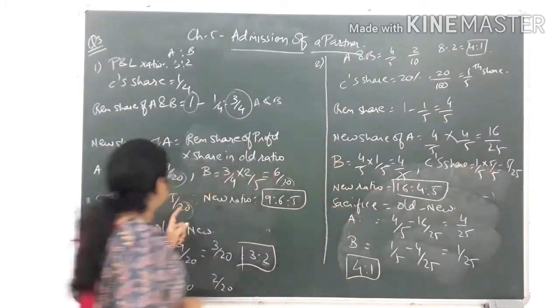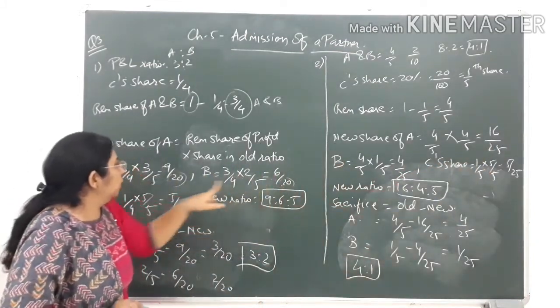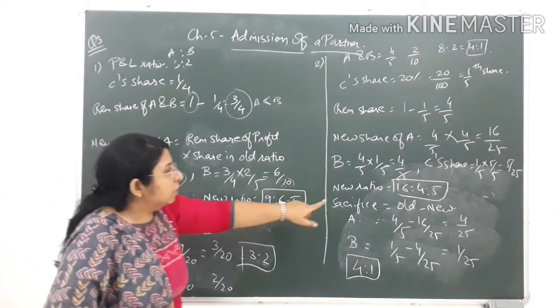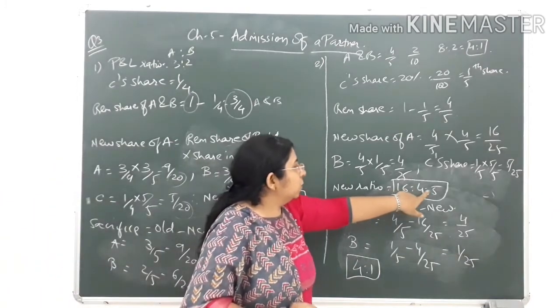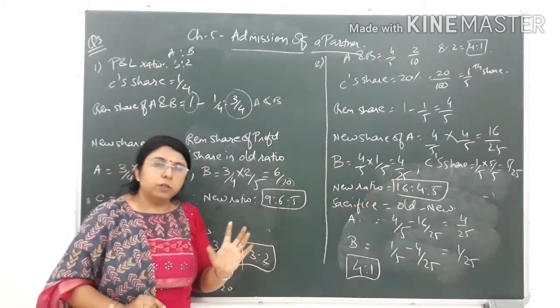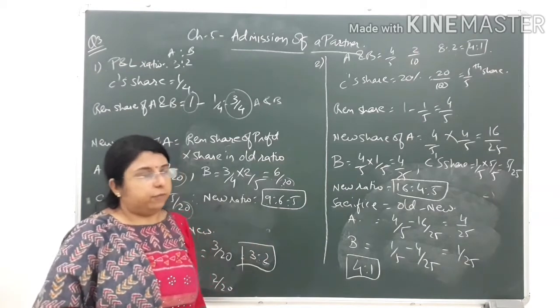In the first sum, the total of the three was becoming 20. See, 9 plus 6 is 15, 15 plus 5 is 20. Same over here, 16 plus 4 is 20, 20 plus 5 is 25. So the denominator is 25 everywhere. The total of the new ratio should come to 25.